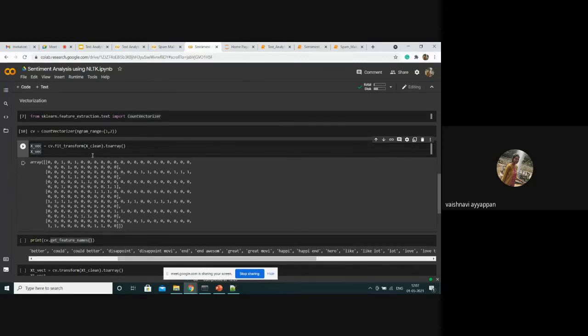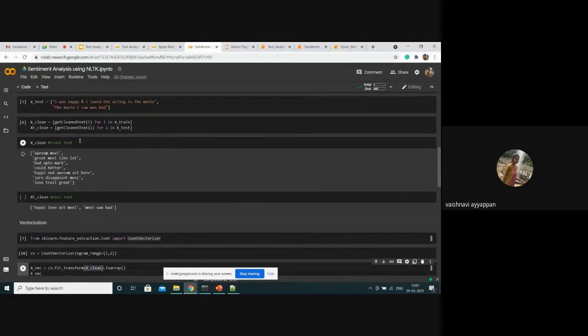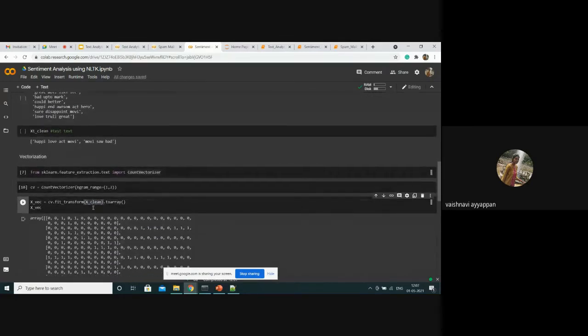So here I have used cv.fit_transform of X train, which is the train text. In the train text, I'm applying the count vectorization function and converting it to an array to display it.